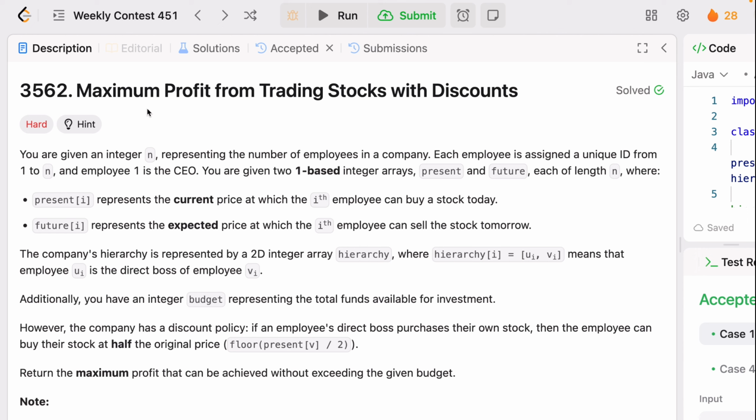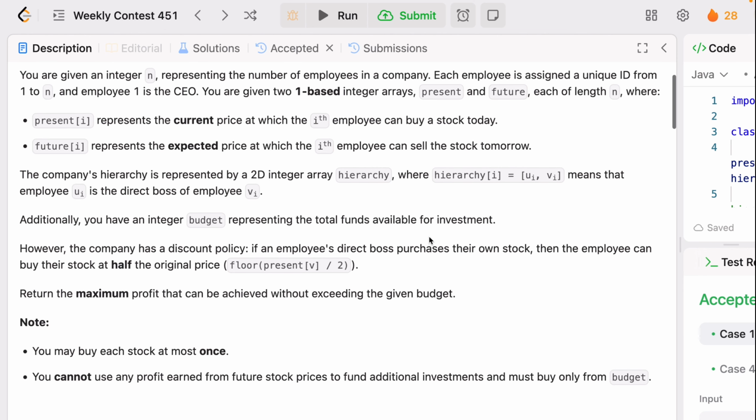If you buy the stocks, you will get some discount like that we have here. Okay, sounds complicated, but don't worry. By the end of this video, you will understand the intuition and how to solve it efficiently. So let's get started. So this is Q3 of contest 451, and the contest is over, but the question number is saying that this is LeetCode 3562, Maximum Profit from Trading Stocks with Discount. So let's pause this video and go through the statement so you will understand clearly.